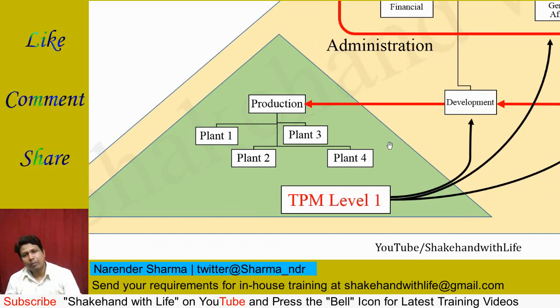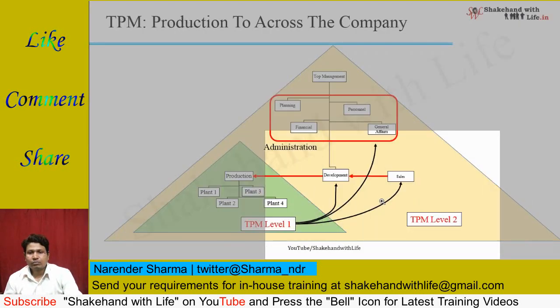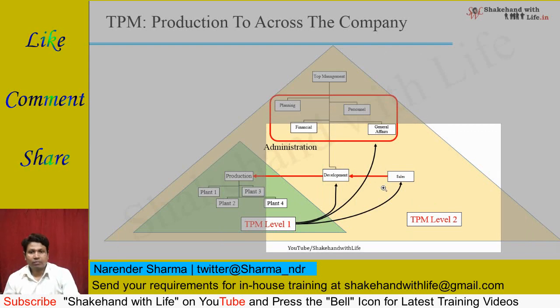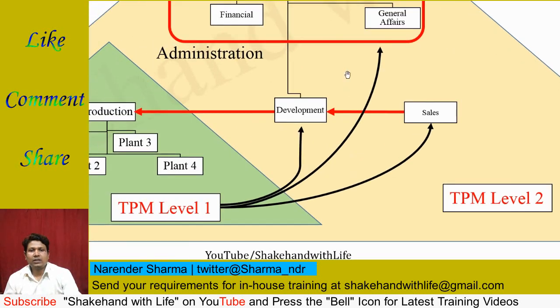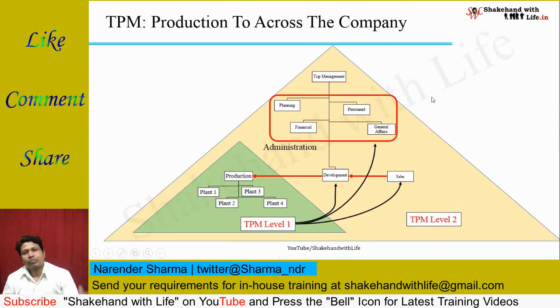First, it is implemented in the production department, and then at the second level of the TPM, it is implemented in the administration such as planning, personnel, financial, general affairs, development, sales, and all these departments then collaborate with the production and support the production and improve the business of the organization or the company.